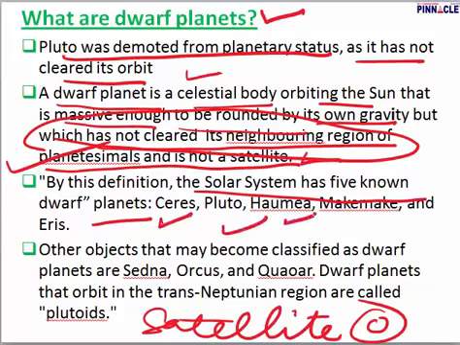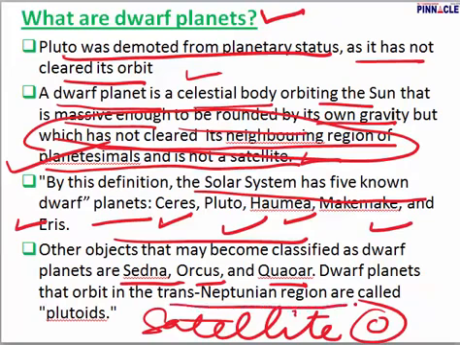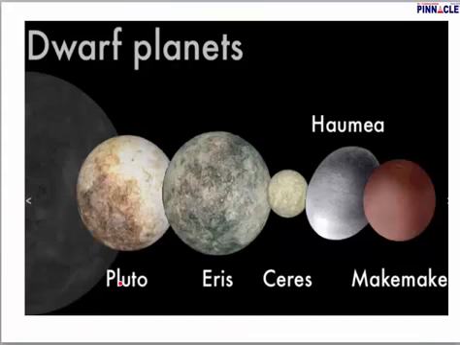Ceres, Pluto, Haumea, Makemake and Eris, all these are dwarf planets. Other objects that may be classified as dwarf planets are Sedna, Orcus, Quaoar. Dwarf planets that orbit in the trans-Neptunian region are called Plutoids. These are our dwarf planets. Let's take a look at them.